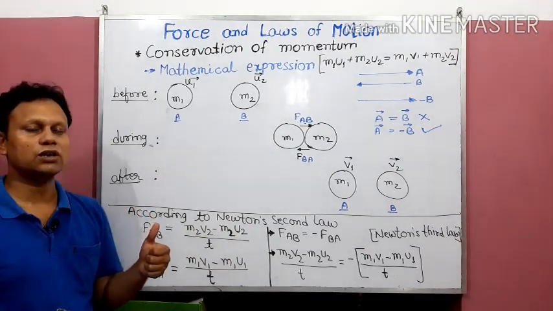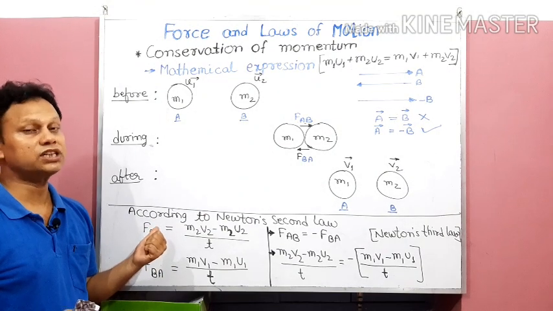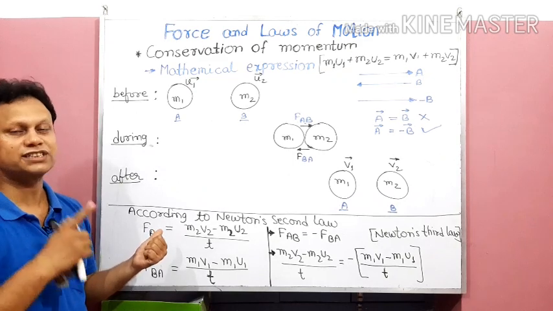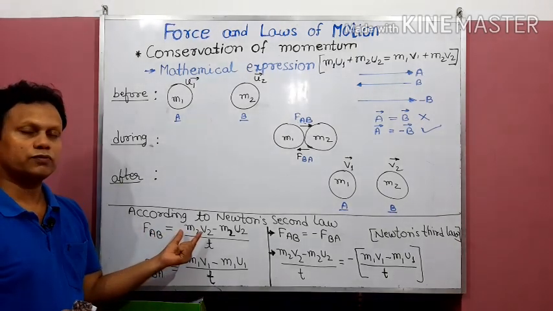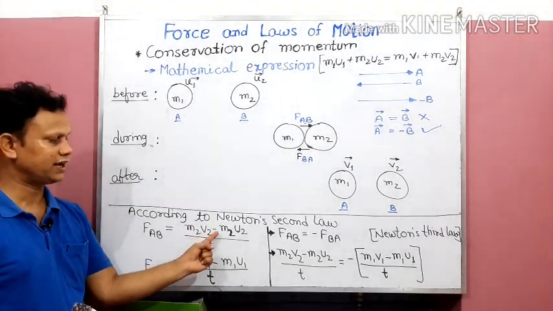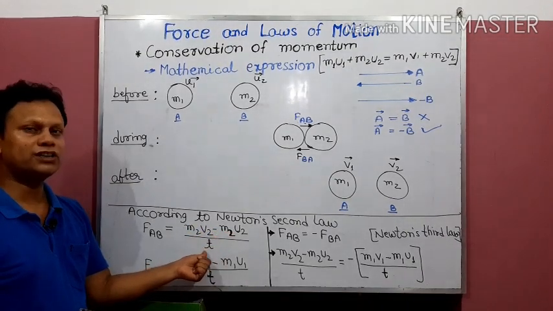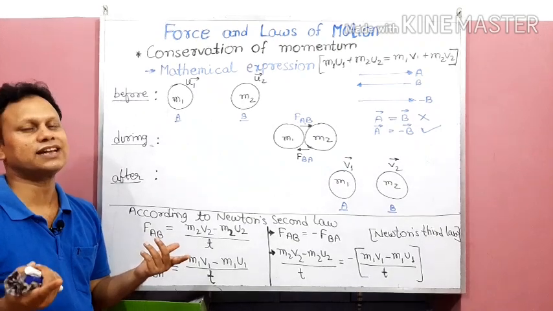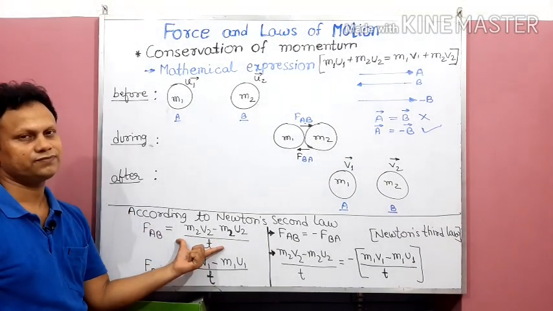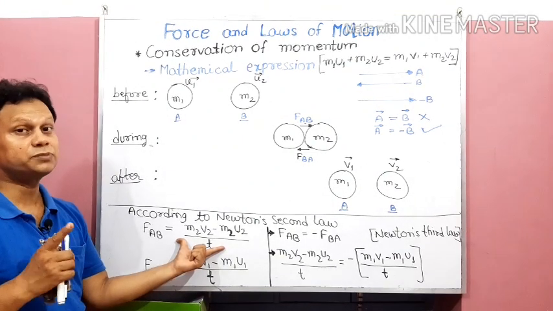What did Newton's second law say? Any force is equal to the rate of change in momentum, as we have already established. So the rate of change in momentum is M2V2 minus M2U2 upon t, because the action has been applied within the time t only. This is the value of action acting on B.